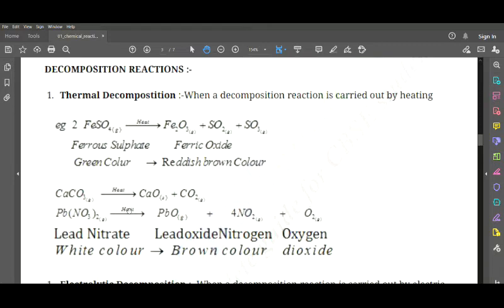So here we have many examples that they have given us. Let me take this third example. We have lead nitrate, that is Pb(NO3)2, which is white in color. When heat is passed through it, we get lead oxide plus nitrogen oxide plus oxygen. The lead nitrate is white, lead oxide is yellow, nitrogen dioxide is brown, and oxygen is a gas which is not visible to us.